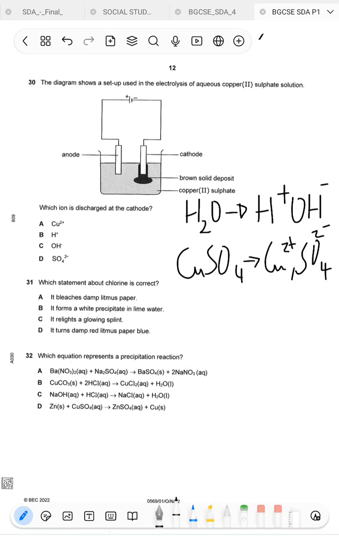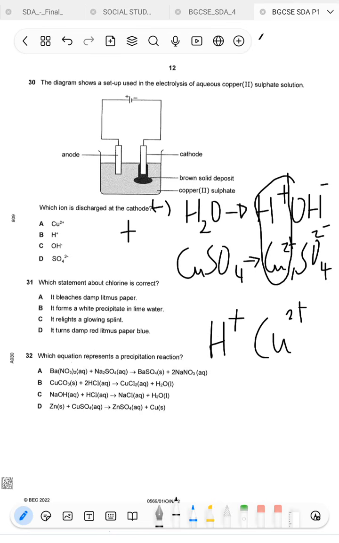At the cathode, we know that the cathode is the negatively charged electrode, so it's going to attract cations, or the positively charged ions. So it's going to attract these two guys. Okay, so you attract the H plus and Cu2 plus. Now what are you going to discharge?